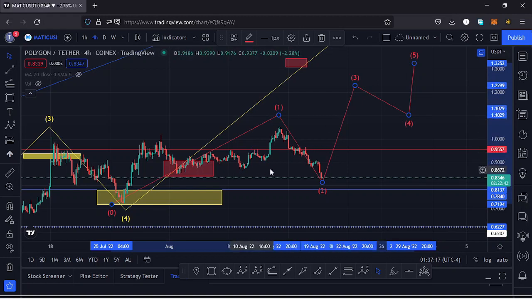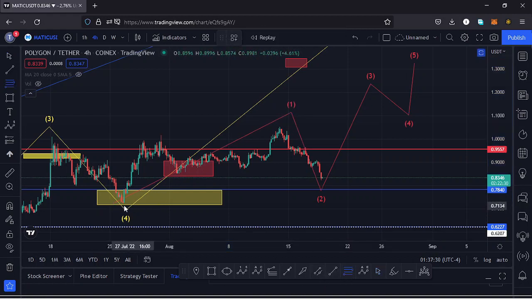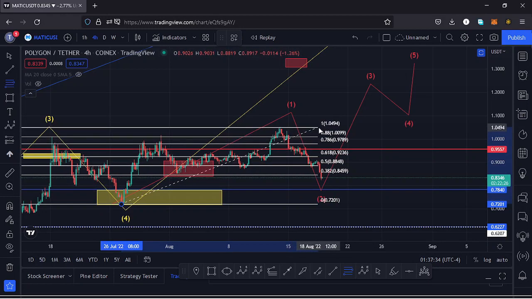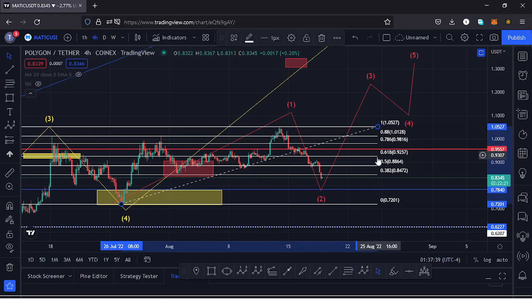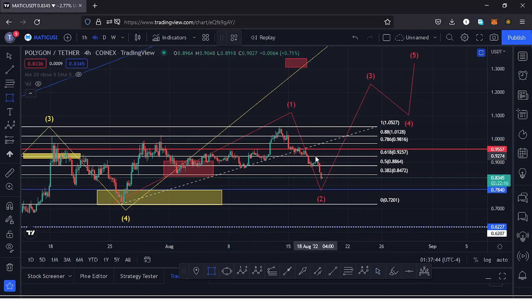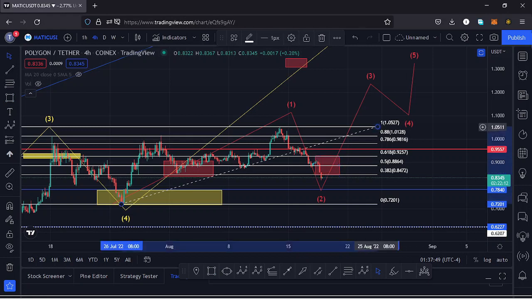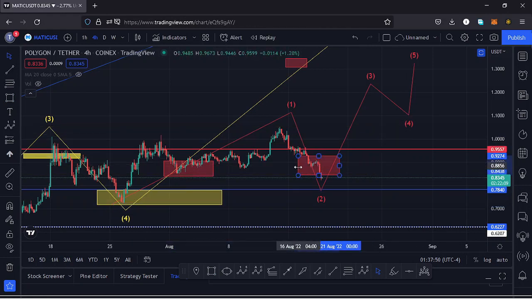And using the Fibonacci's, I want to draw out a target area here on the charts, and that gives me the key scenarios that I expect to play out here on this chart. Using the Fibonacci's, I'll get the target area by connecting the low of that first wave to the high of the first wave, and that gives me a target area between the fib level 0.618 and the fib level 0.382, which is the area right here. And you can see that we have maximized that target area.